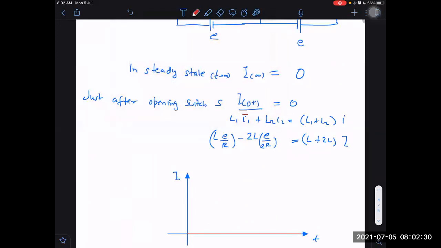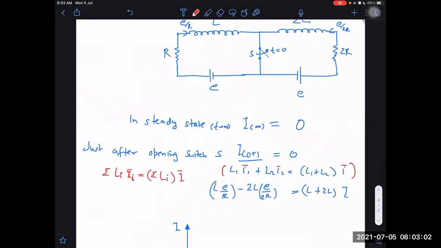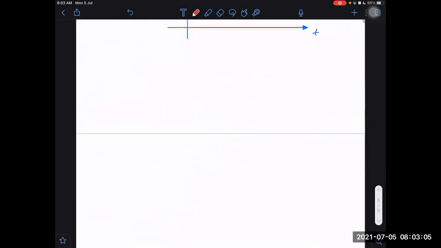Let me remind you, by treating these almost like vectors, that these have to be taken with proper sign. I'm putting a bar to remind you that we have to take them with proper sign. This is our equation of conservation of flux: sigma Li Ii bar is equal to sigma Li whole into I bar. This way we have to write the equation. So fine, I think it is right now. Next.